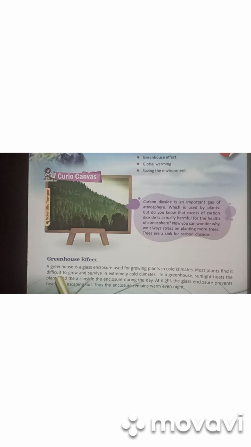Then we make the house made up of glass, where we maintain the temperature, and in this way we can grow the plants. So here the sunlight heats the plants and the air inside the enclosure during the day. At night, the glass enclosure prevents heat from escaping out, and this enclosure remains hot even in the night also.